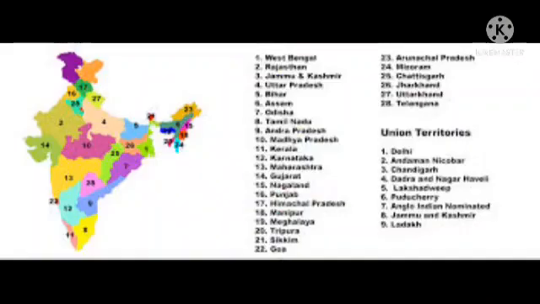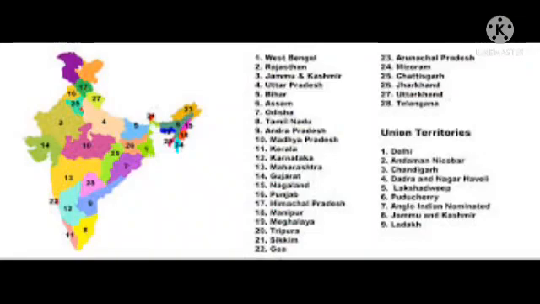Next, political divisions. Our India is politically divided into 28 states and 8 union territories.